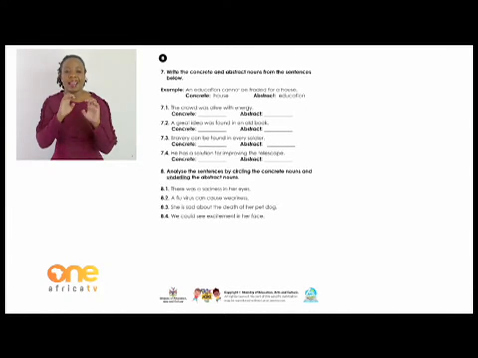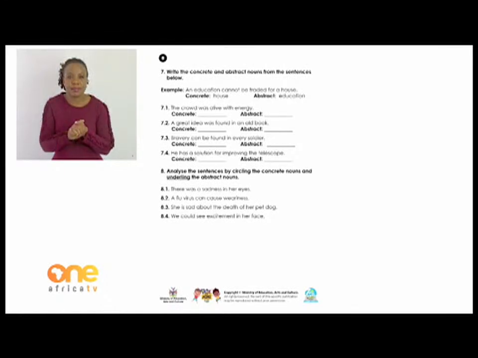Our concrete noun there is house because it is tangible. You can actually touch it, you can see it. And then we have the abstract noun, which is education. Education is our abstract noun, which is intangible and cannot be seen.